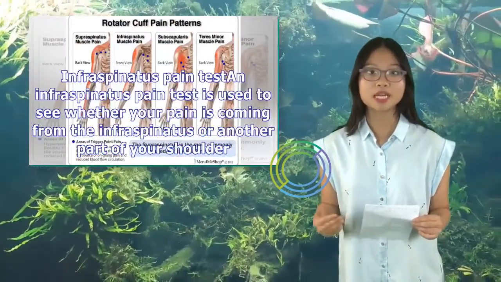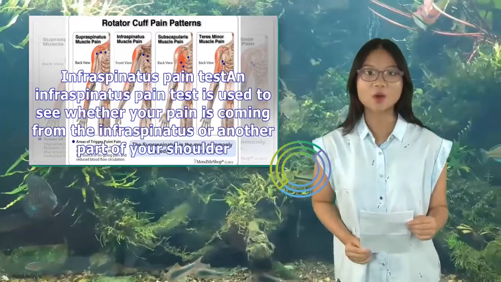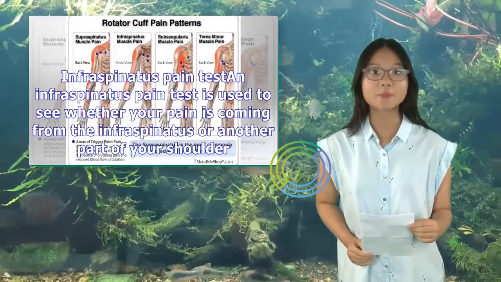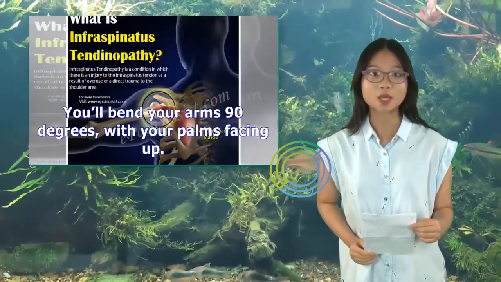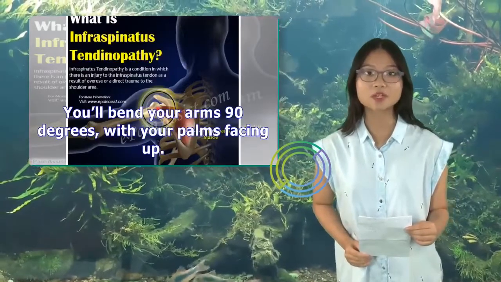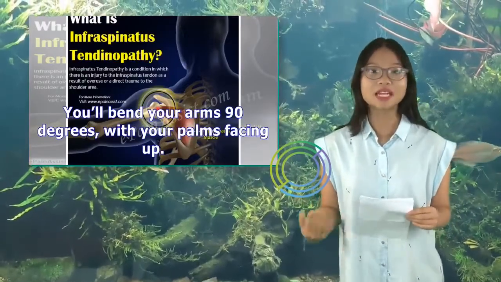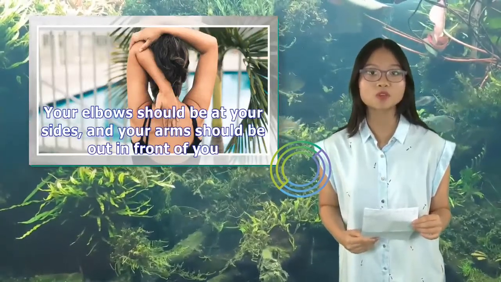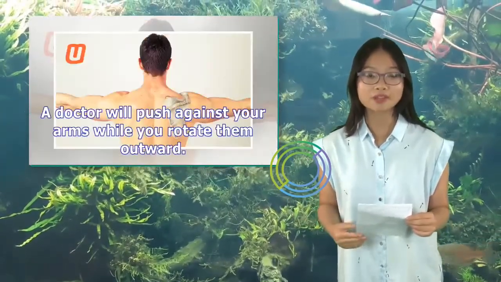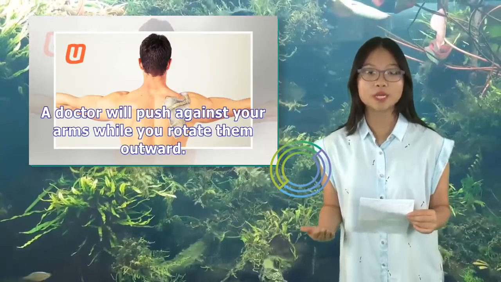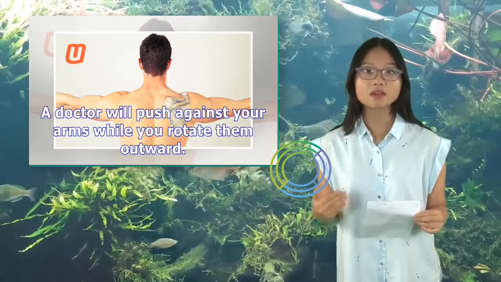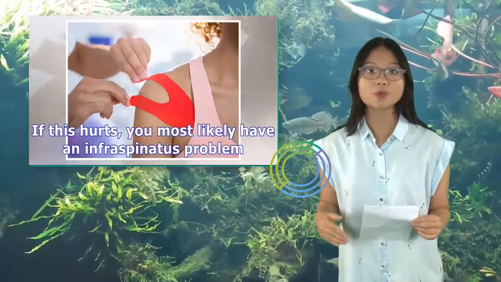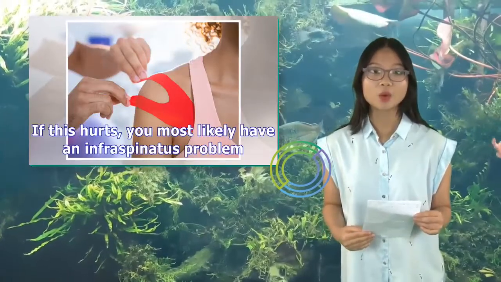Infraspinatus pain test. An infraspinatus pain test is used to see whether your pain is coming from the infraspinatus or another part of your shoulder. You'll bend your arms 90 degrees, with your palms facing up. Your elbows should be at your sides, and your arms should be out in front of you. A doctor will push against your arms while you rotate them outward. If this hurts, you most likely have an infraspinatus problem.